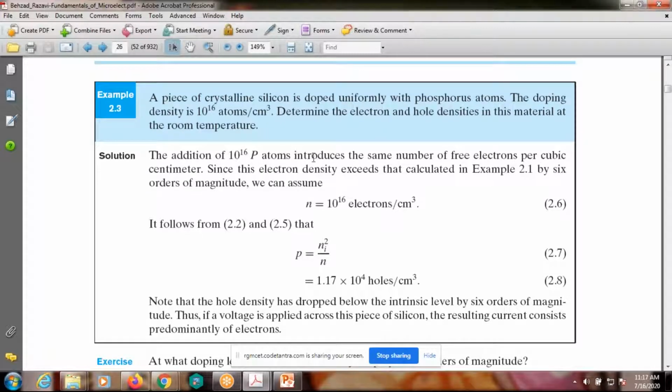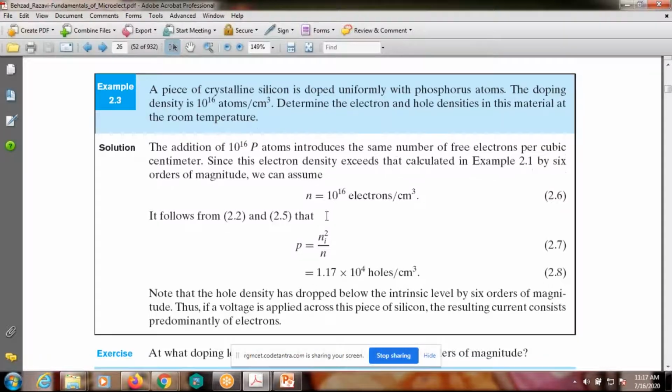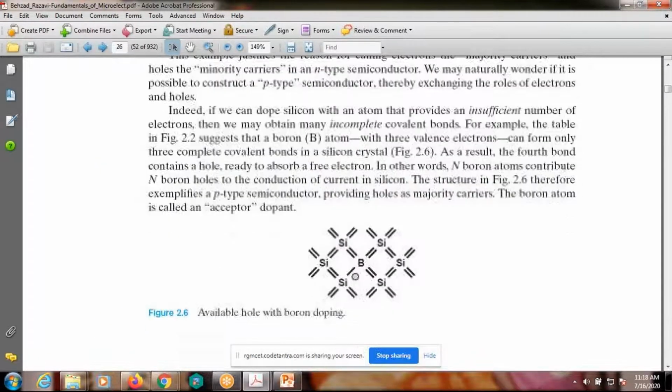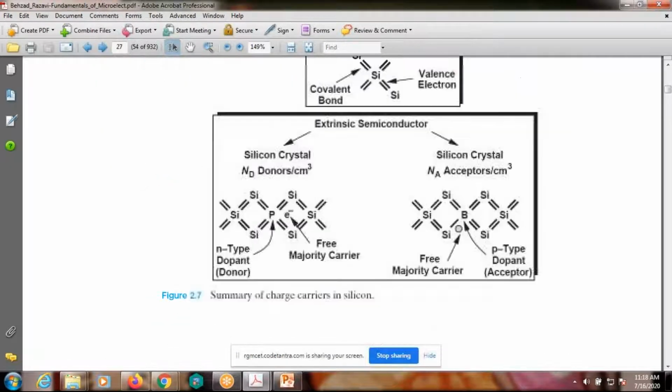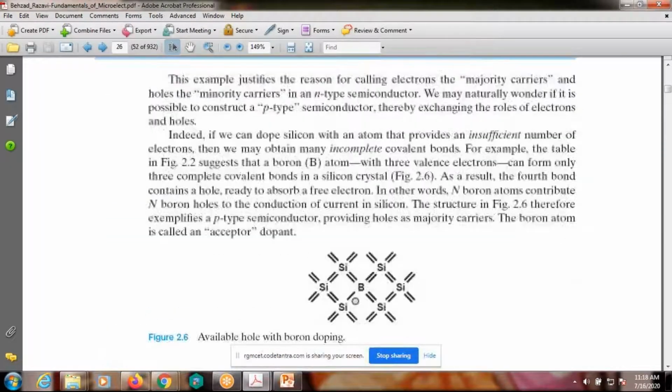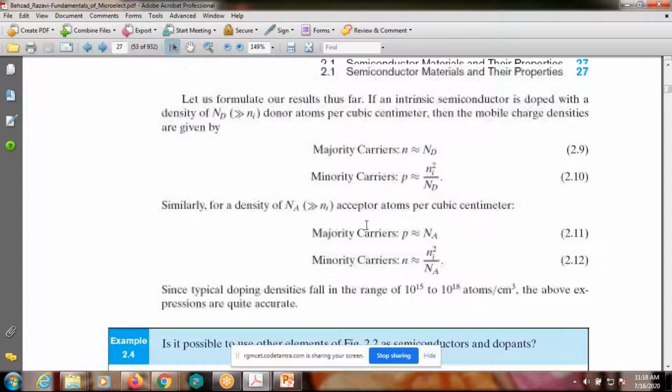10 power 16 phosphorus atoms are included in the silicon bar, so that the electrons increase. So the number of electrons is equal to 10 power 16. And one more important observation here: whatever impurities you add, that should be greater than the intrinsic carriers, okay, donor atoms. So let us formulate our result.